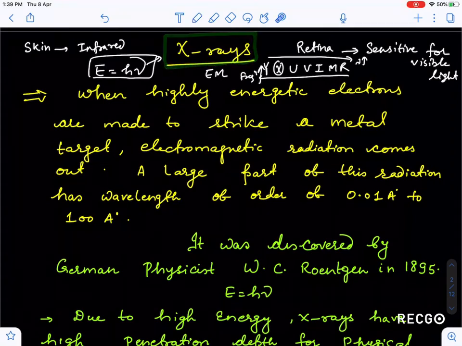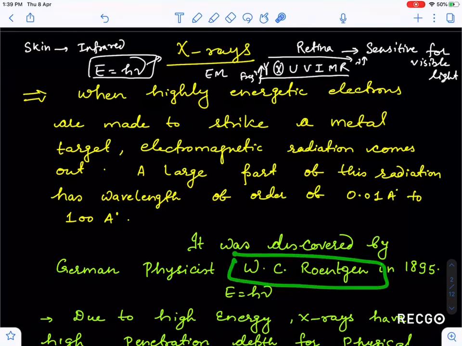X-ray was discovered by W.C. Roentgen, I have written here. Don't read it as Rontgen. This is W.C. Roentgen in 1895. So at the end of the 19th century, in the 1890s, W.C. Roentgen discovered X-ray.